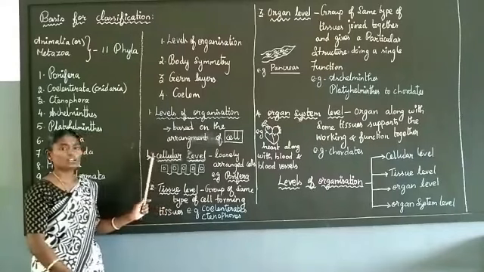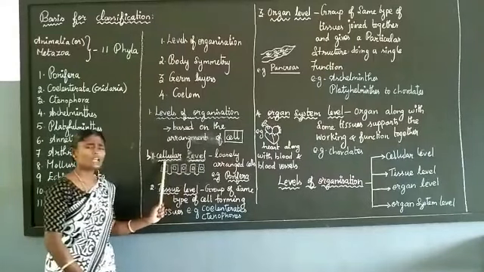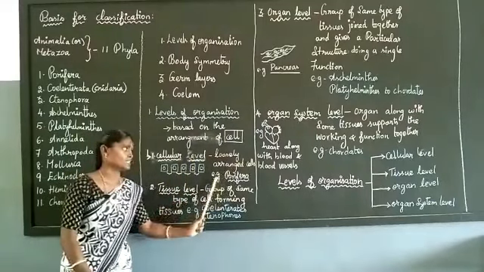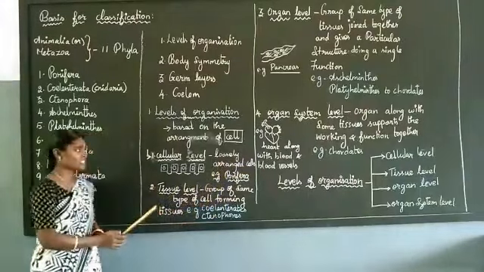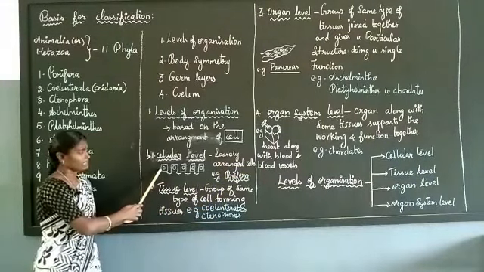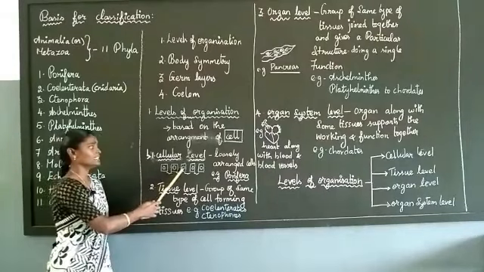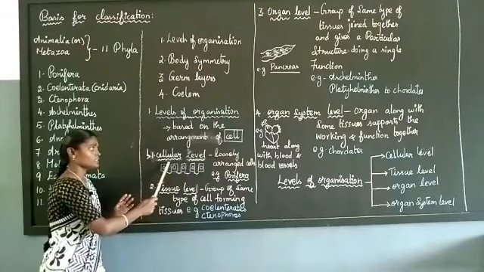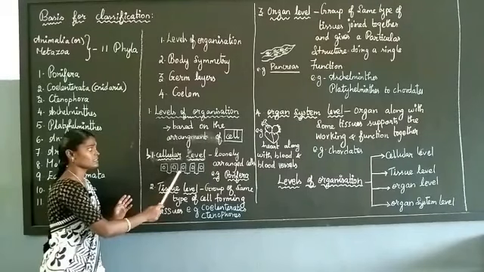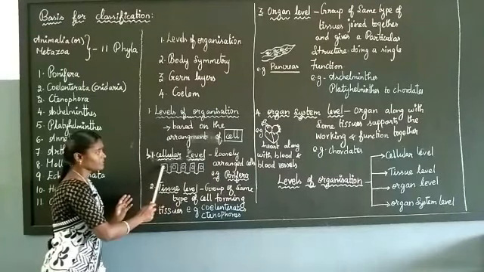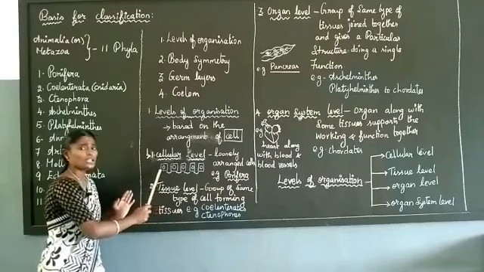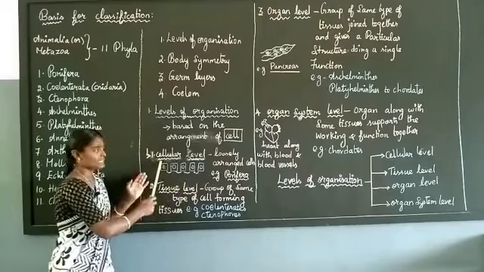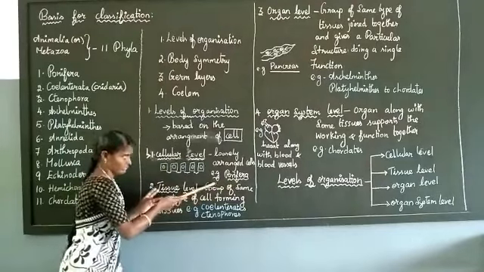What are they? First one, cellular level. What is meant by cellular level? It is loosely arranged cells. Imagine this is a cell. This is one cell, this is another, this is another. You notice there is a gap in between these cells. So this type of arrangement, loosely arranged cells, comes under the first phylum Porifera.